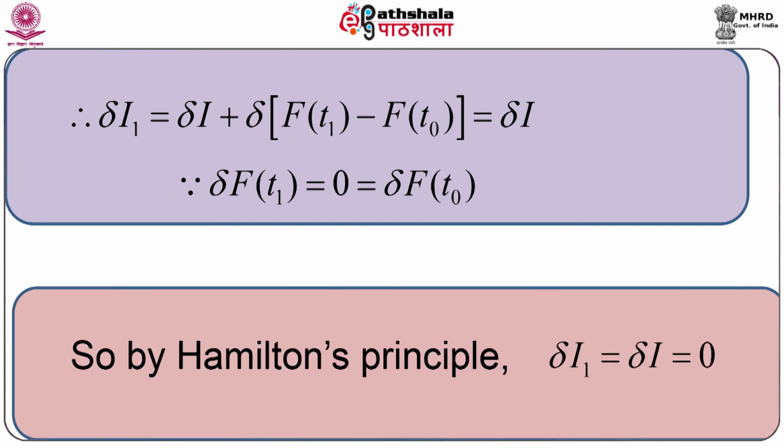So, δI1 equal to δI plus δ operated on the difference of capital F at the point t1 and capital F at the point t0. Since the end configurations are prescribed, at the end points δF(t1) equal to 0 and δF(t0) equal to 0. So, δI1 equal to δI.